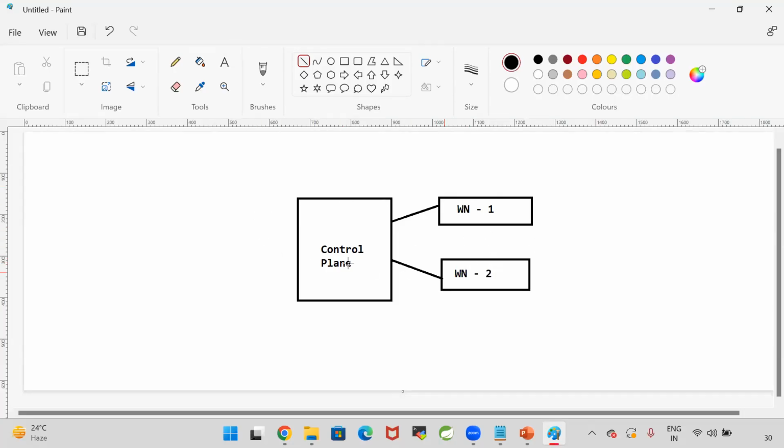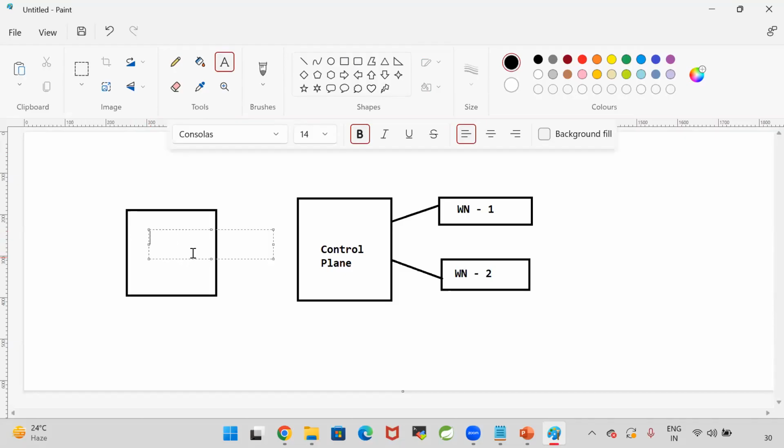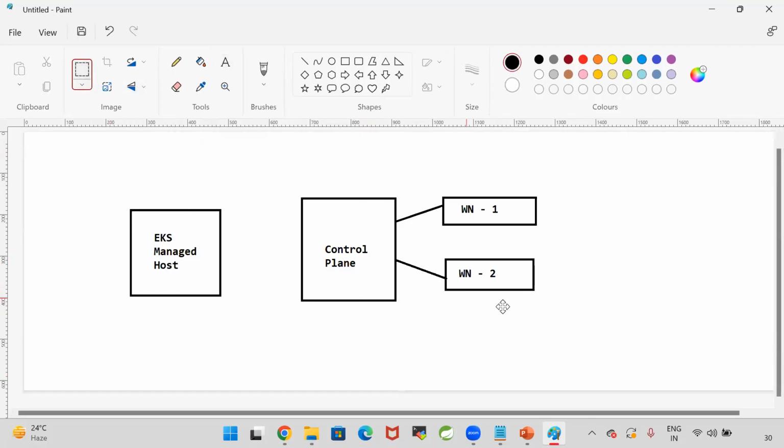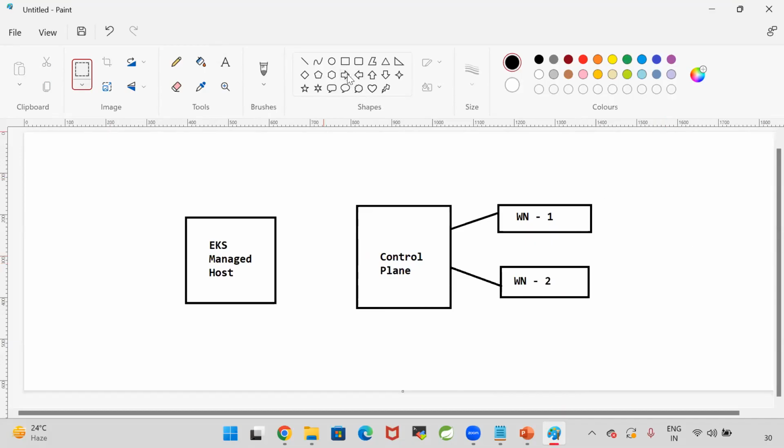Now, in order to create this control plane, by using AWS, here I'm going to create one Linux machine. This is called my EKS managed host. Using this Linux machine, I will tell AWS to create my EKS cluster.